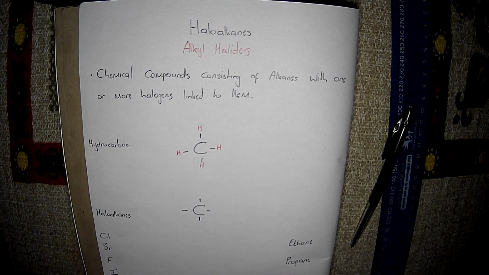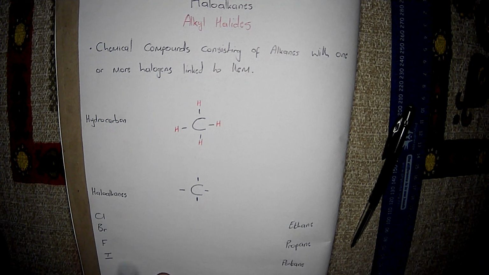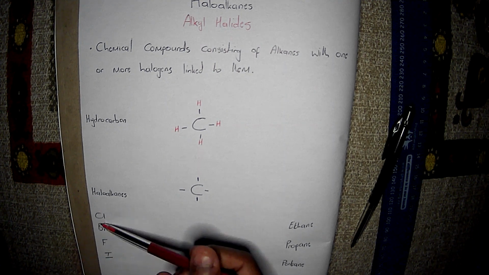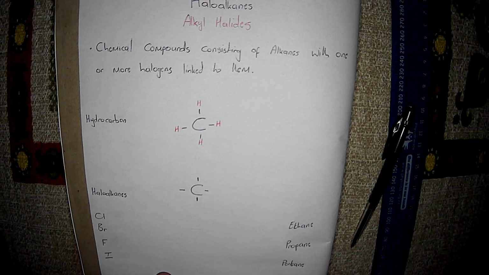All right. Now, it differs when it comes to haloalkanes. Haloalkanes are hydrocarbons with halogens. Halogens in this particular case are these ones over here: we have chlorine, we have bromine, we have fluorine, as well as iodine. I'm just going to designate an X as part of these halogens, right?